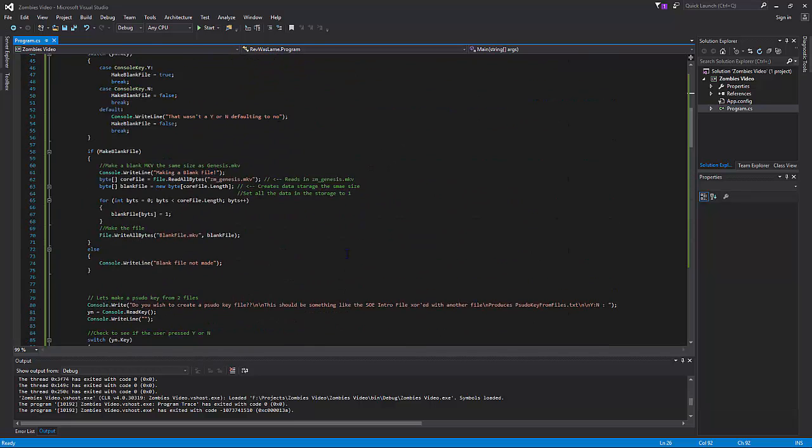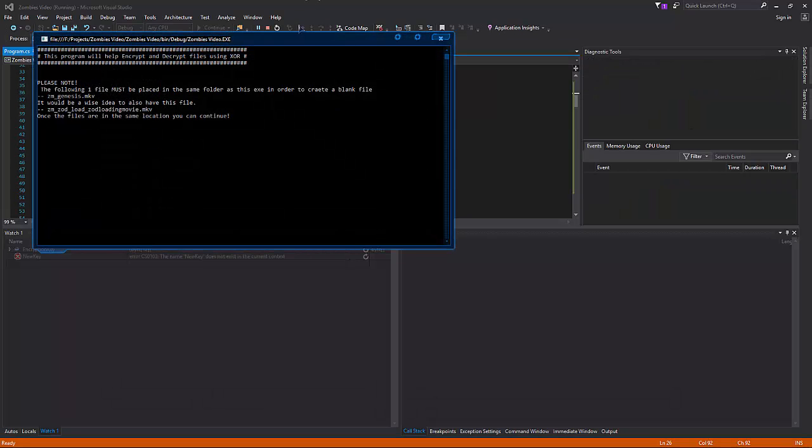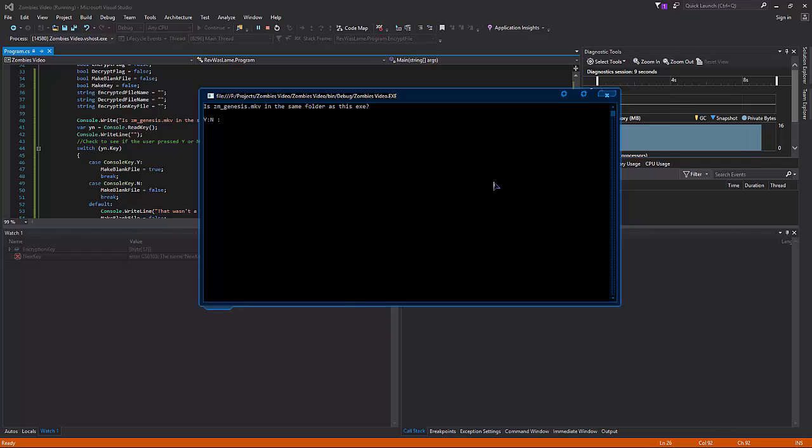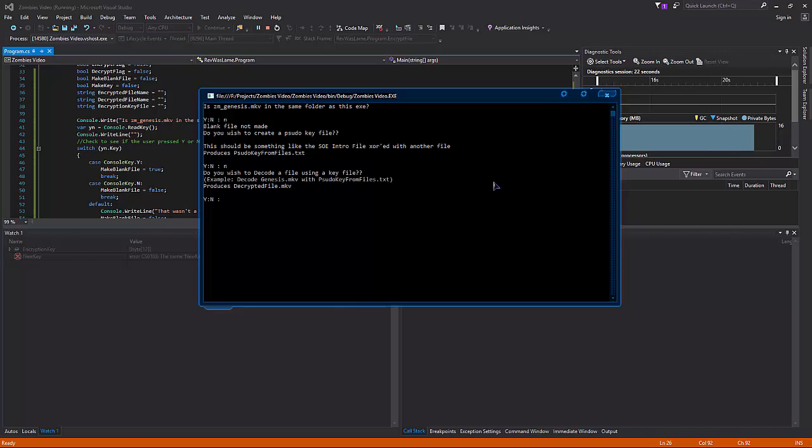So you can effectively load the file, and it'll say that you need the Genesis file if you want to create a blank file. I don't have it in there at the moment, so I'm just going to press enter, press no, because I don't have the blank file. So this is now going to say, do you wish to create a sudo key? Which, if you do, you put in the two different files, the Shadows of Evil and the Genesis file, and that should give you a sudo key. Then it gives you the option to decode a file, so if you want to decode the Genesis file with a sudo key, you can do, because obviously you'll now have a sudo key from the first one.